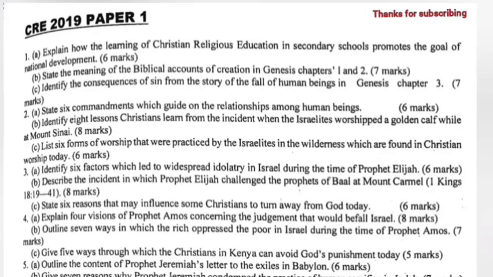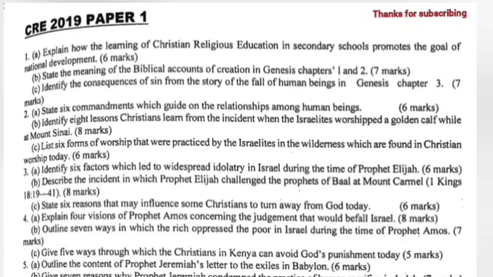Question 1a. Explain how the teachings of Christian religious education in secondary school promotes the goal of national development. B. State the meaning of the biblical accounts of creation in Genesis chapter 1 and 2. C. Identify the consequences of sin from the story of the fall of human beings in Genesis chapter 3.